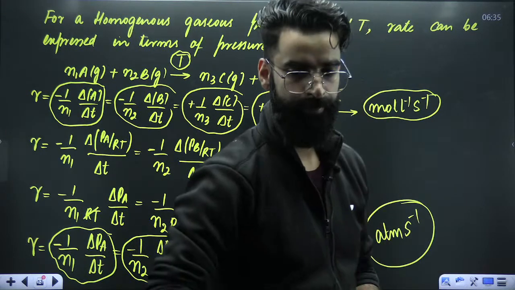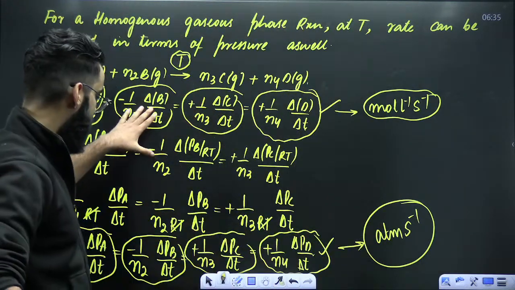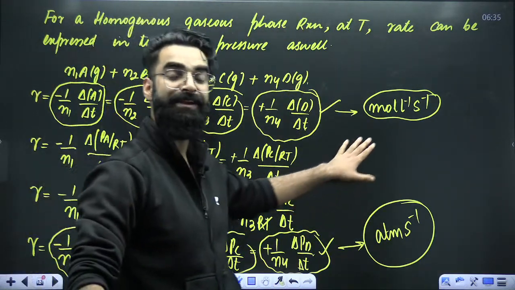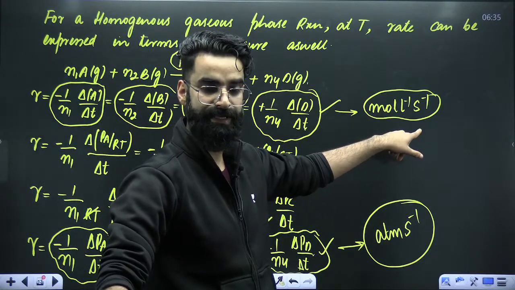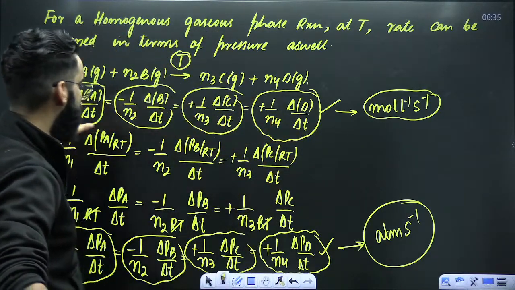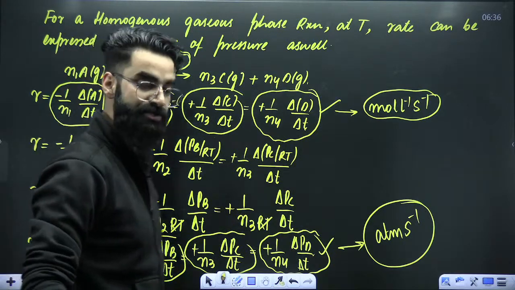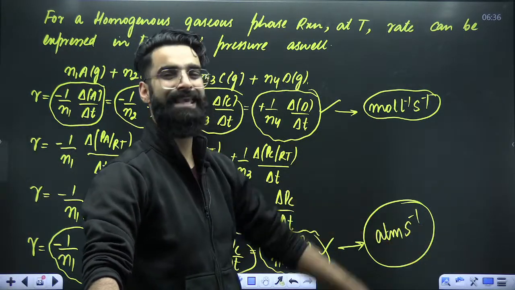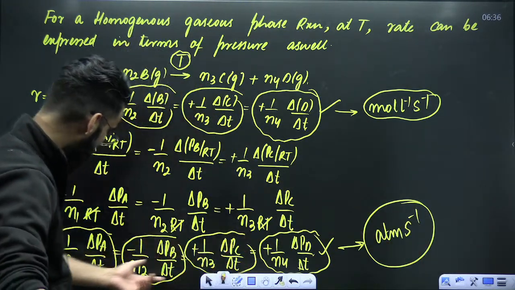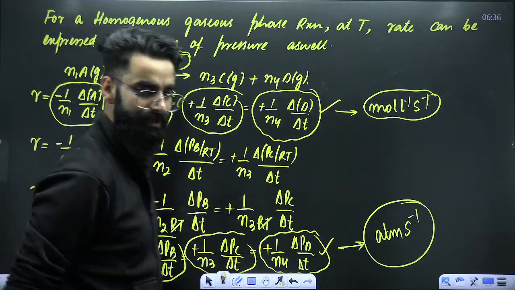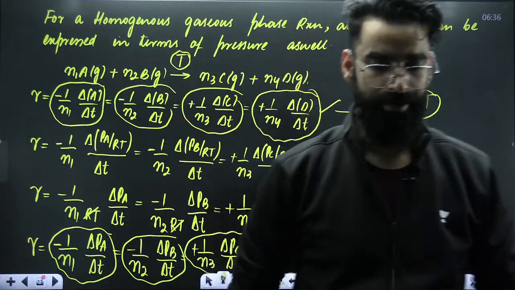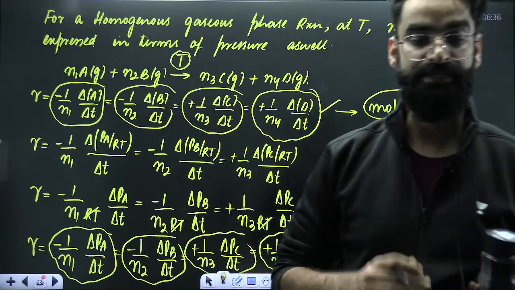Perfectly done. So, whenever you are supposed to calculate rate of reaction in terms of moles per liter per second, take any term out of these terms. Whenever you are supposed to calculate rate of reaction in atm second inverse, for example, take any term out of these terms and get the rate of the reaction. Now, let's try to utilize all these concepts in the questions.